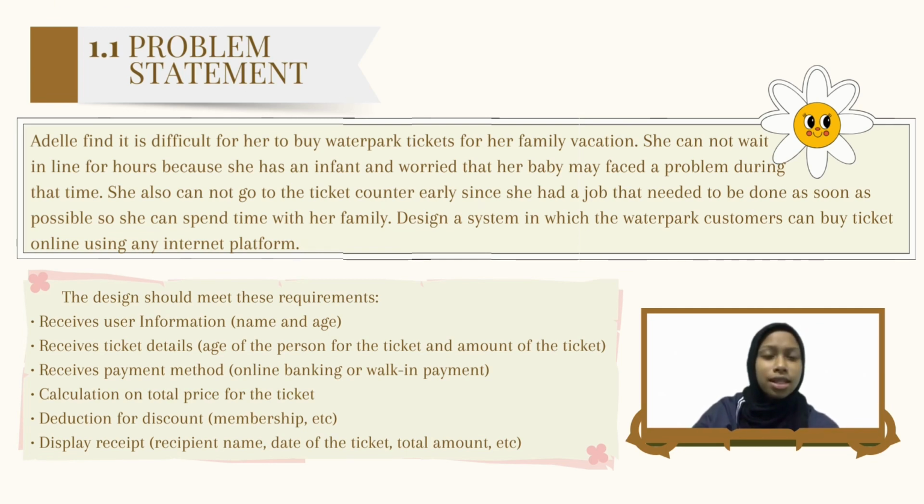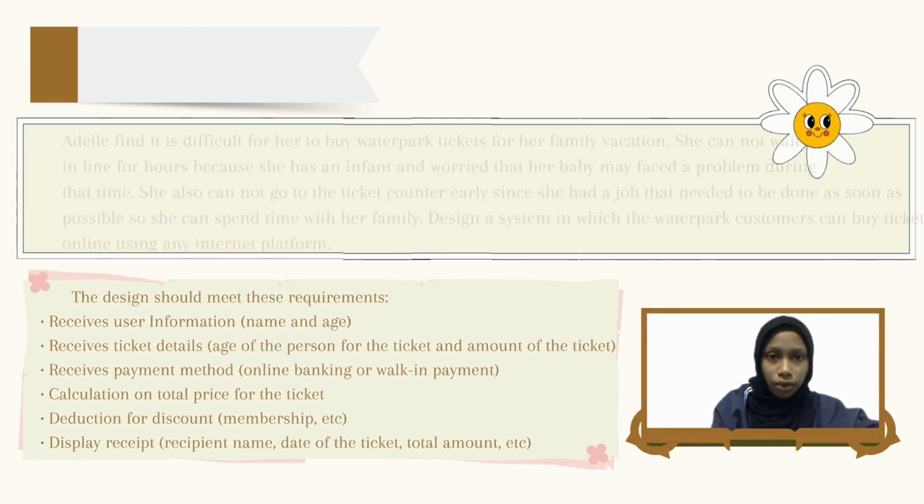Our group designed a system in which Waterpark customers can buy tickets online using any internet platform. The design should meet these requirements. First, it receives user information, which is name and age. Next, it receives ticket details: age of the person for the ticket and amount of tickets. Next, it receives the payment method, which is online banking or walk-in payment. It also contains calculation of the total price for the ticket, deduction for discount, and display of the receipt. On the receipt, it has the recipient name, date of the ticket, and total amount.